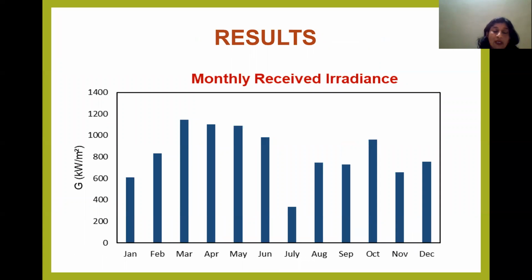From the weather data, we received these results. This figure shows the monthly irradiance received for a complete 1 year from January to December, and it is evident that the maximum irradiance was received in the month of March, closely followed by April, and then the least irradiance was received in the month of July.